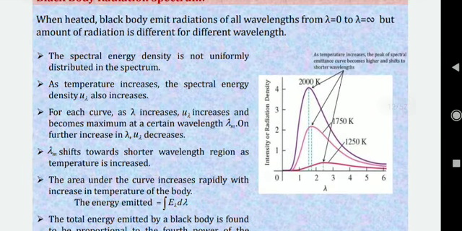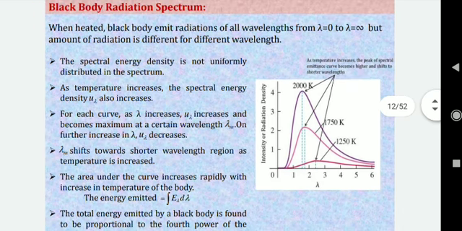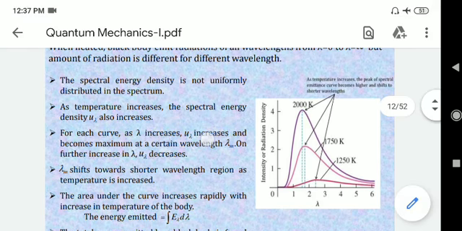So if you want to know the properties of this black body spectrum, they can be summarized in the following way. What is the first thing? The spectral energy density is not uniformly distributed in the spectrum. Okay, it is obvious the spectral energy density or the intensity is not uniformly distributed. Sometimes it is going up and sometimes it is going down.